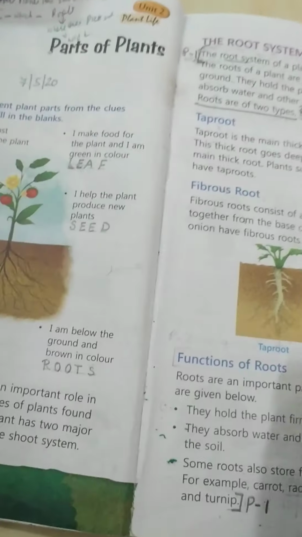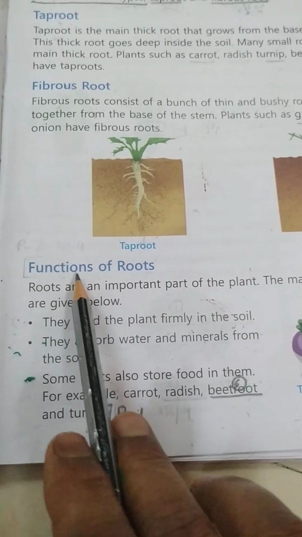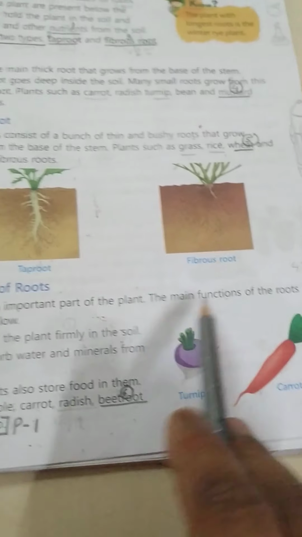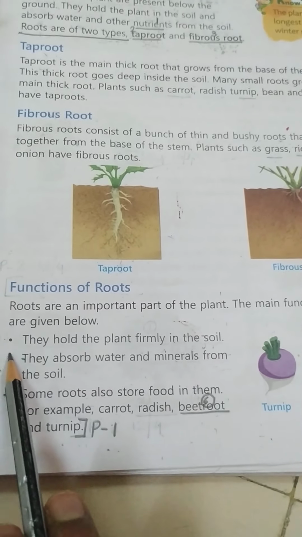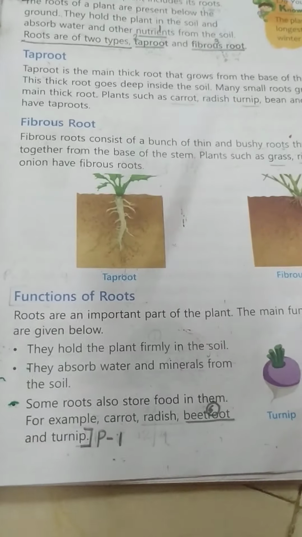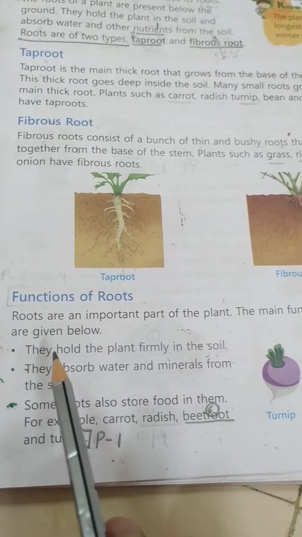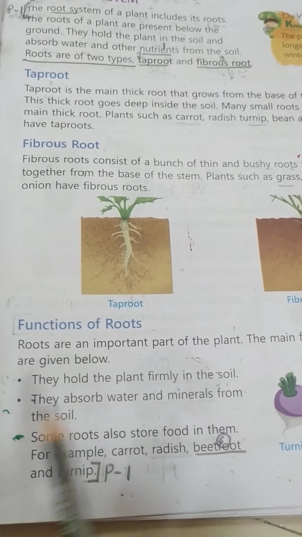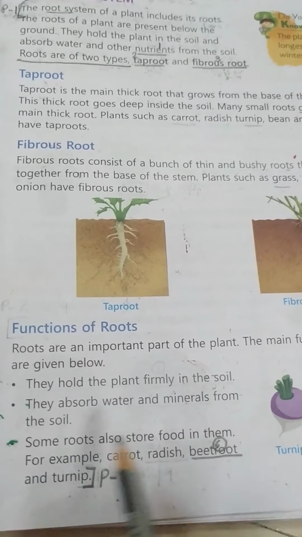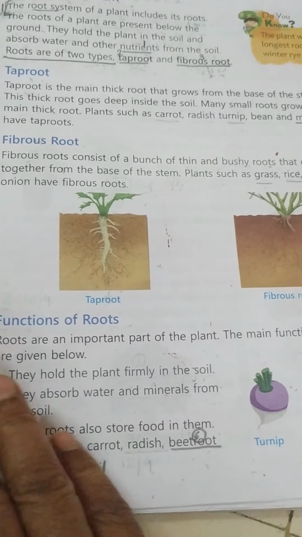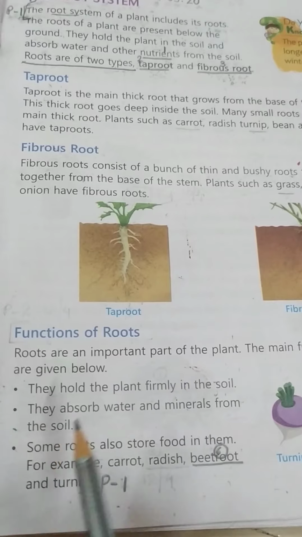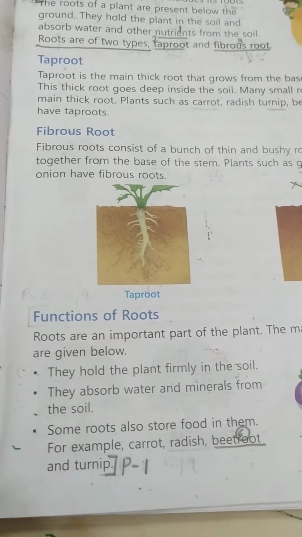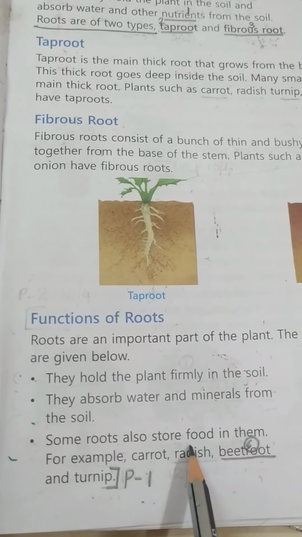Okay, now I will tell you some functions of root. Roots are an important part of the plant. The main functions of the roots are given below. First, they hold the plant firmly in the soil. I told you earlier that because of these roots only, plants are able to stand firmly in the soil. Second, they absorb water and minerals from the soil. Roots only absorb water and minerals from the soil and transport them to the other parts of the plant. Now the last one: some roots also store food in them.